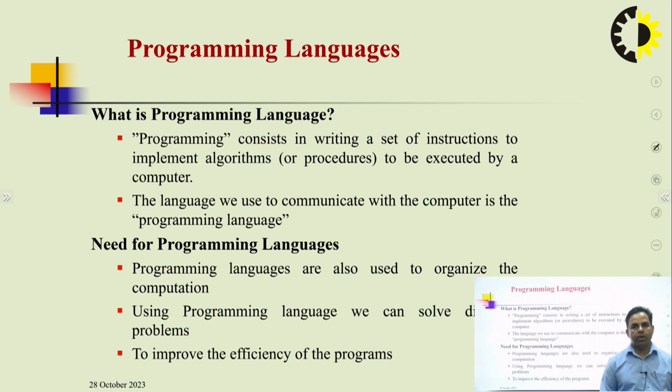After discussion about the programming concept, I will go further into this concept. Programming consists in writing a set of instructions to implement an algorithm or procedure to be executed by a computer. So this is the core concept about programming. And this programming language combines both words, programming and languages. The language we use to communicate with the computer is the programming language. This is the core concept about programming languages.